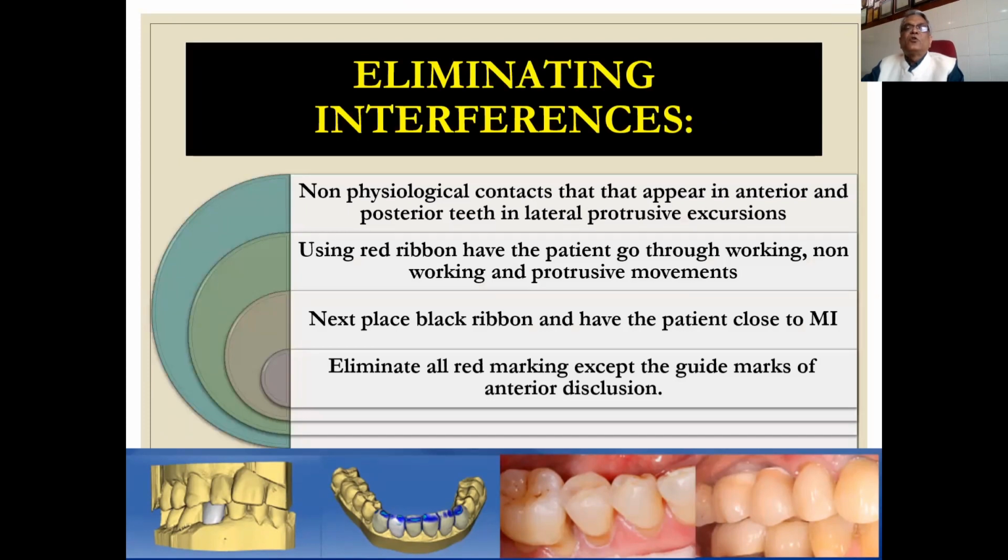Eliminate interferences, non-physiological contacts that appear in the anterior and posterior teeth in lateral and protrusive excursions. Using red ribbon, have the patient go through working, non-working and protrusive movements. Next, place black ribbons and have the patient close to MI, maximum intercuspal position, and eliminate all red marking except the guide marks of the anterior disclusion.